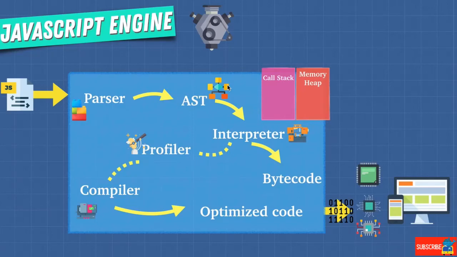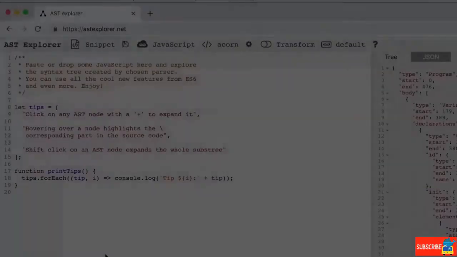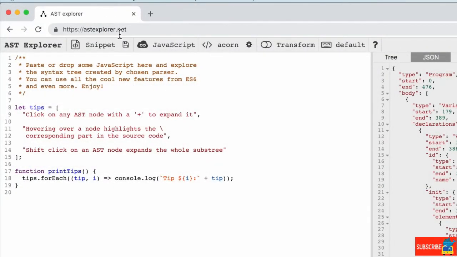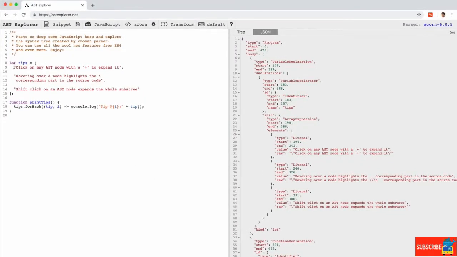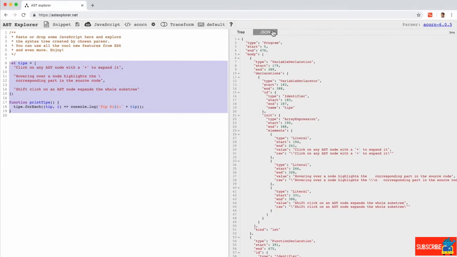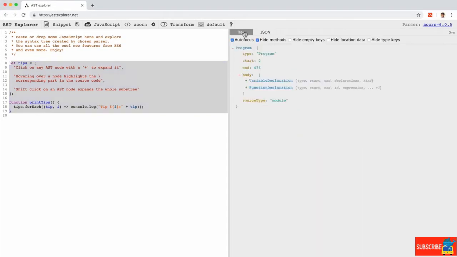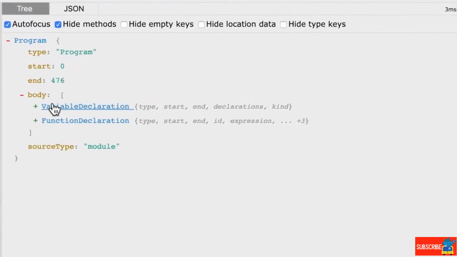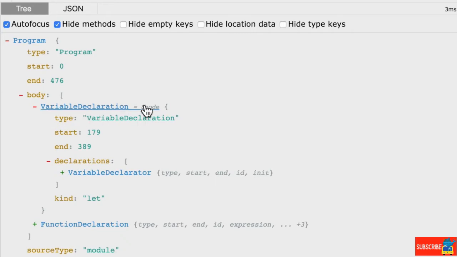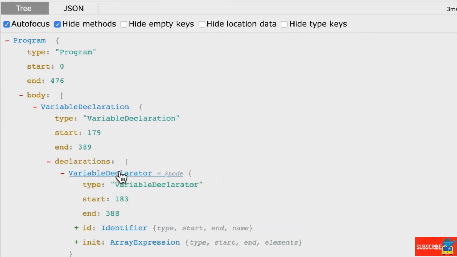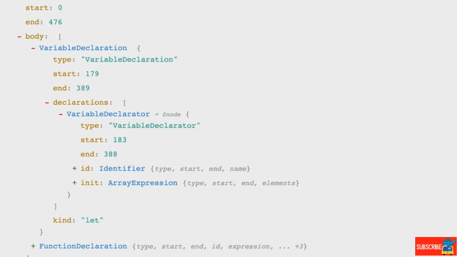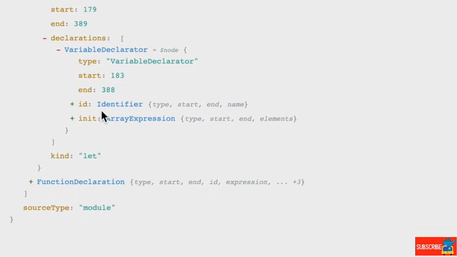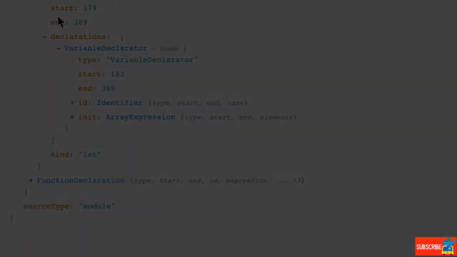And there's a fun little tool online that you can use to demo this. If we go to astexplorer.net, it'll show you how this abstract syntax tree looks. And you have a bit of code here, and as you can see, you can look at it in JSON format, or you can use the tree. And it breaks down the program into different things that are happening. We have a variable declaration, a declarator, and although this may look like gibberish right now to you, this allows the engine to understand what's going on in the program, or at least break things down one by one.